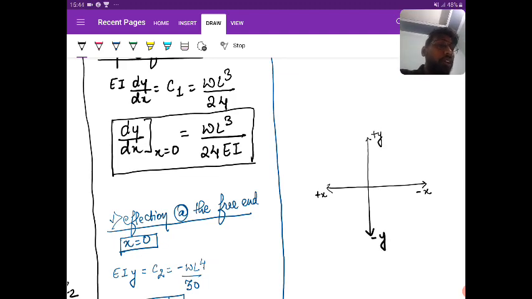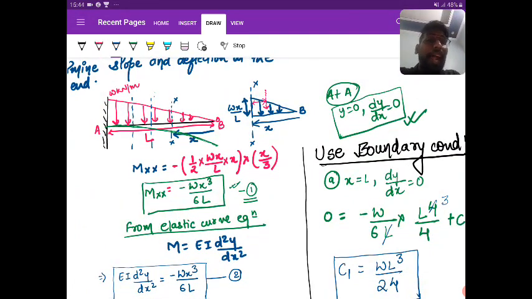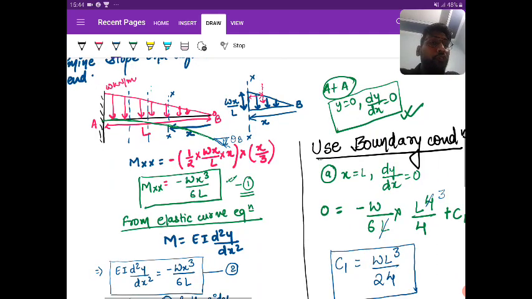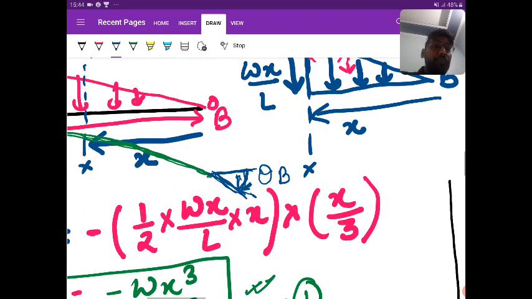Okay, so now see here, look at this. At the B point, if I draw the tangent, this tangent is making the angle theta B with respect to horizontal, and it has a vertical deflection of delta B. So you can see that it is moving downward, and if it is moving downward, we know that it should be negative.